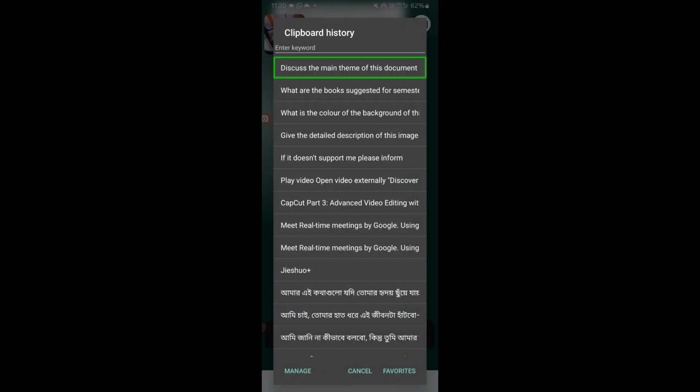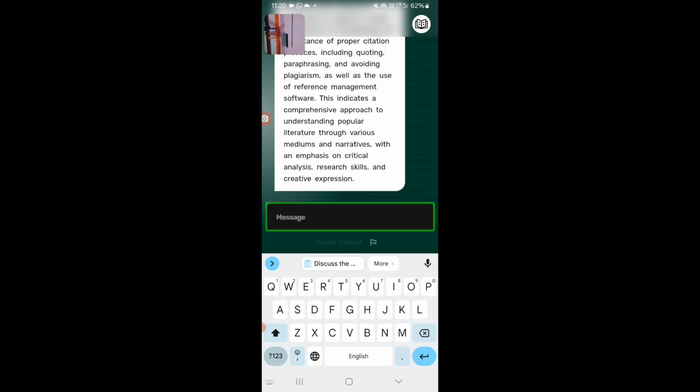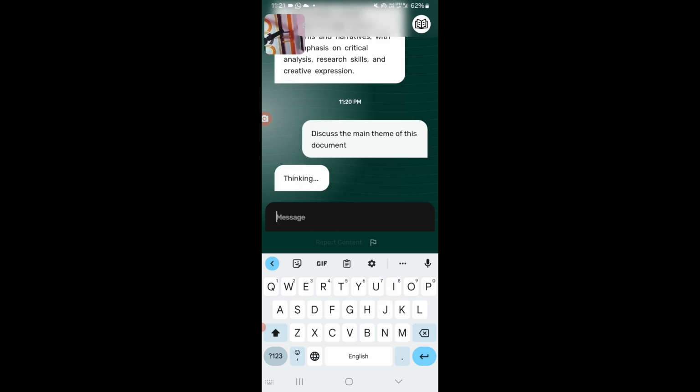Discuss the main theme of this document. Yes friends, I have sent the command "Discuss the main theme of this document." Let's see what kind of response it generates.